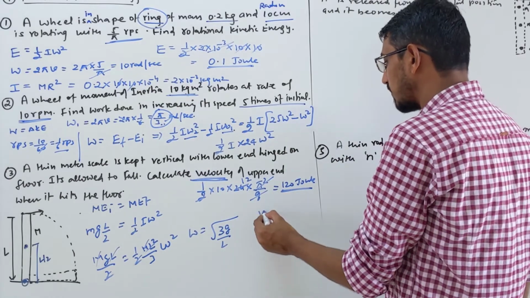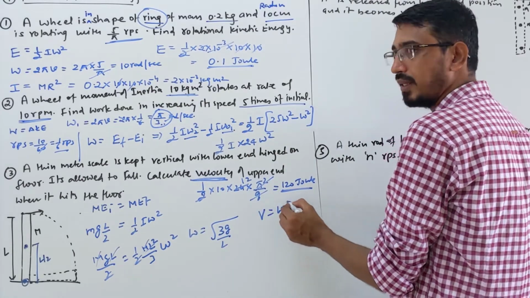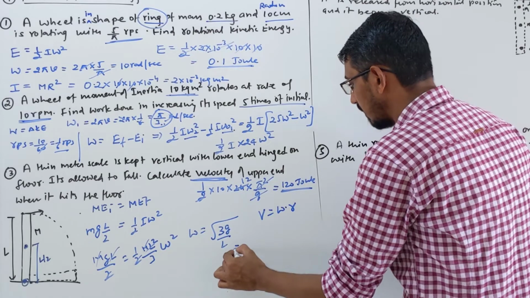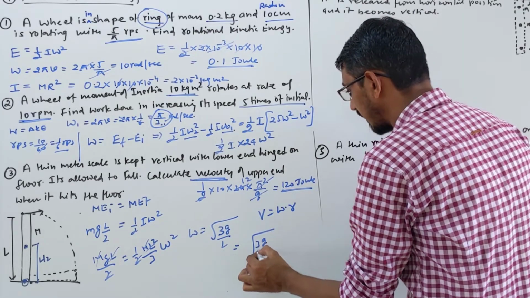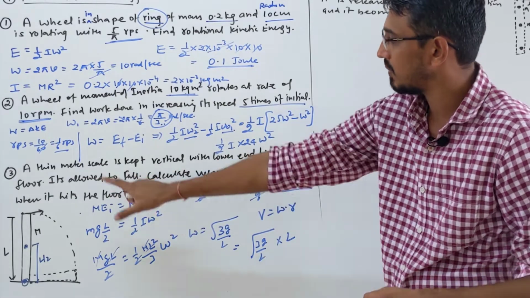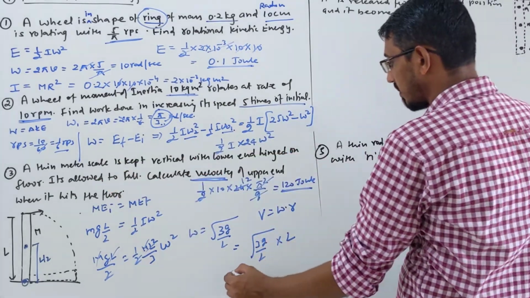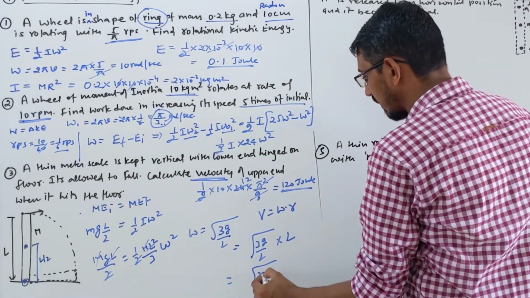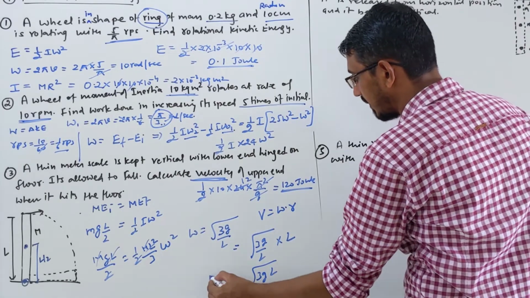Now v is omega into R, right? So we multiply the same term, root 3g by L, by the radius. Radius of rotation here is simply the length of the rod, L. So the answer becomes simply root 3gL. That's your linear speed.